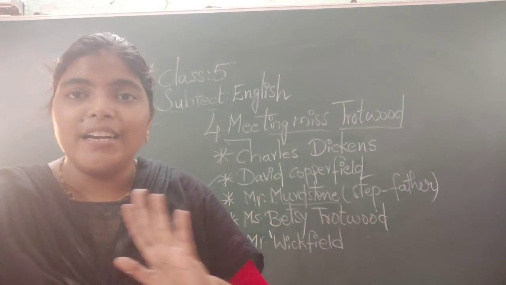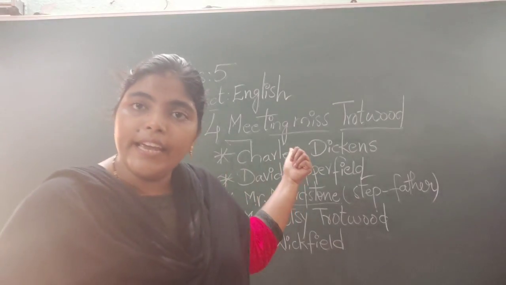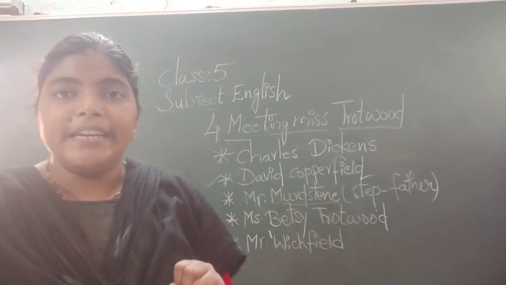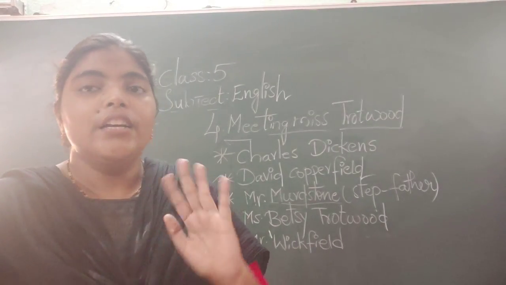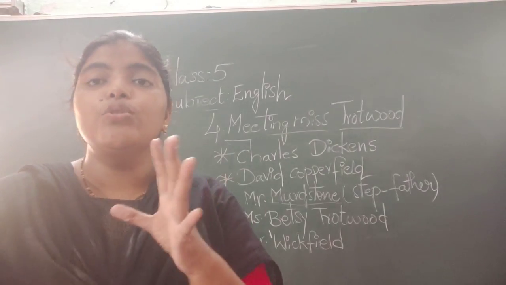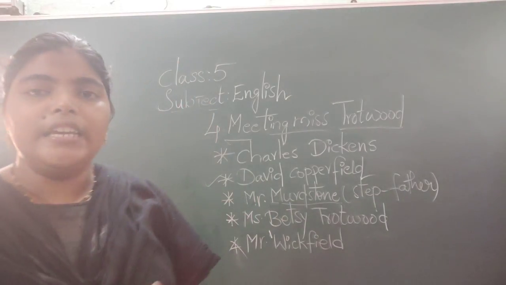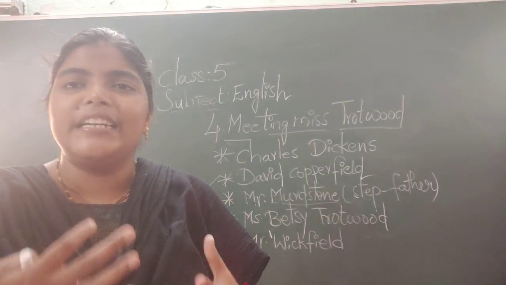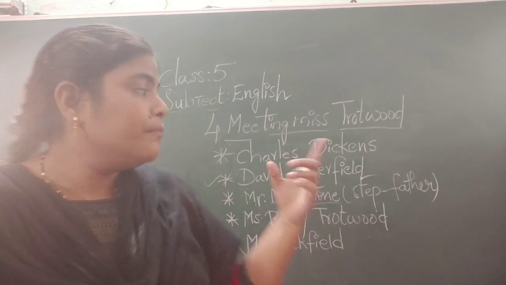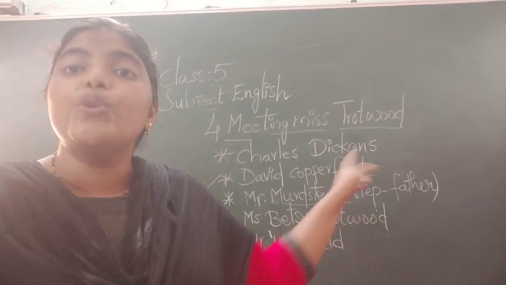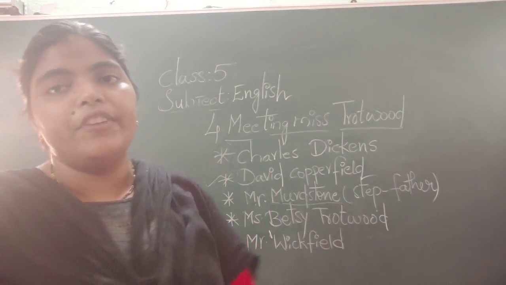Stepfather and stepmother, they don't look after their children. Why? Because they are not their blood children, so they don't show love and affection towards those kids. So David Copperfield was attacked and tortured by Mr. Murdstone, his stepfather, and his sister also tortured David Copperfield.